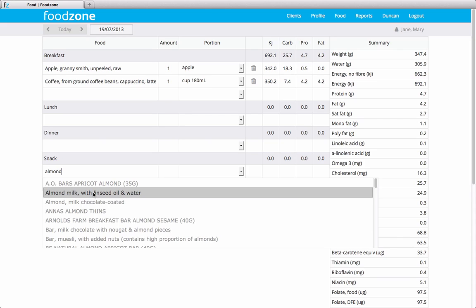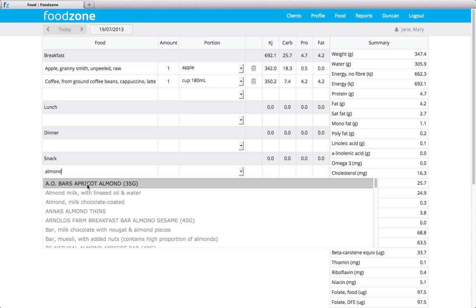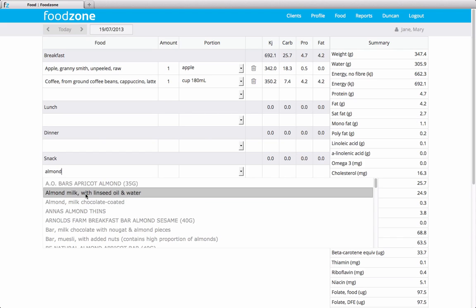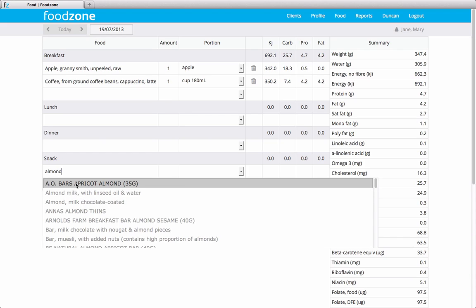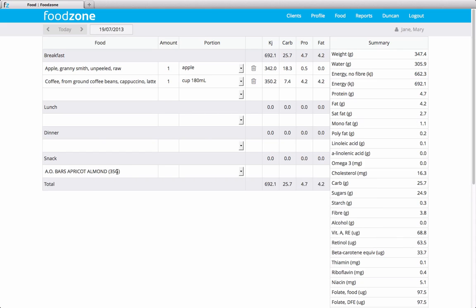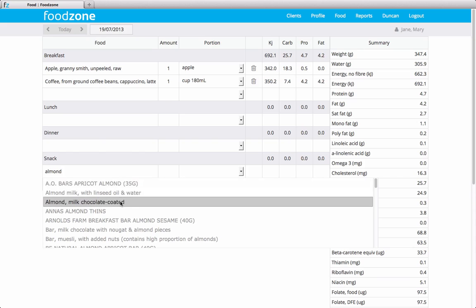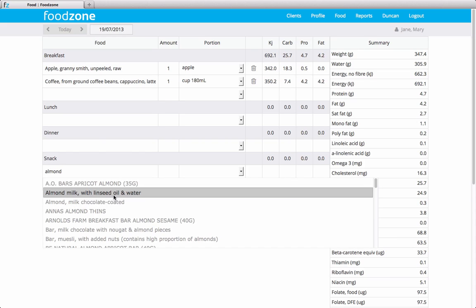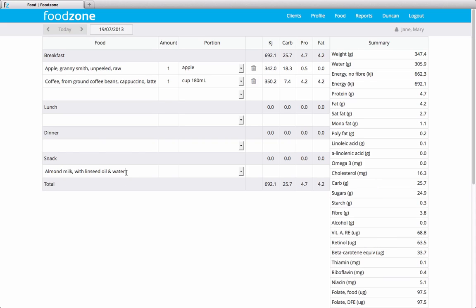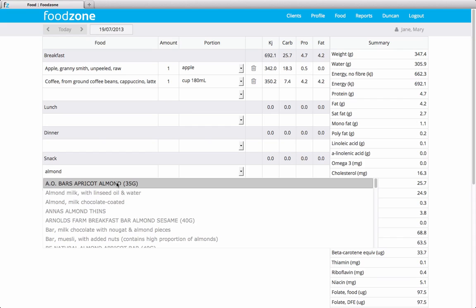And if we were to see here, we've got a food here that's in capital letters and a food here that's in lowercase. And this one's in uppercase or capital letters because it's a brand name. It's a brand, AO Bars Apricot Almond. So if we click on that, it will add that in there. But if we were to just choose almond again, and we were to choose the almond milk, which is a generic food because it's in lowercase, they both go in just the same. The only difference is the uppercase is letting us know that it is a brand name.